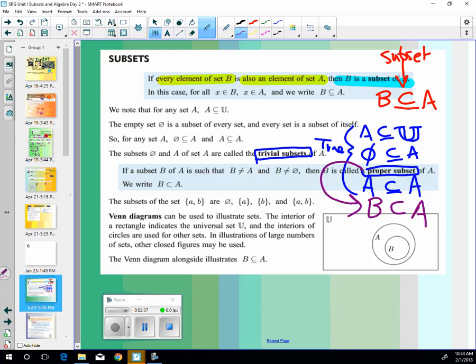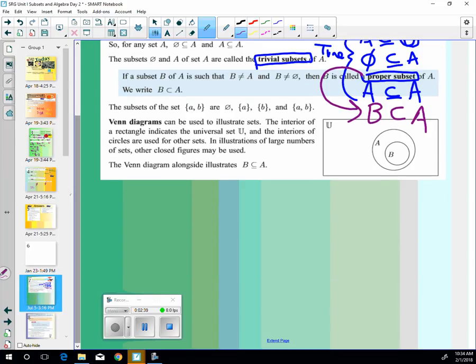Well, let's take a look at some subsets. We're going to start here with the empty set. How many subsets are there of the empty set? There is one.